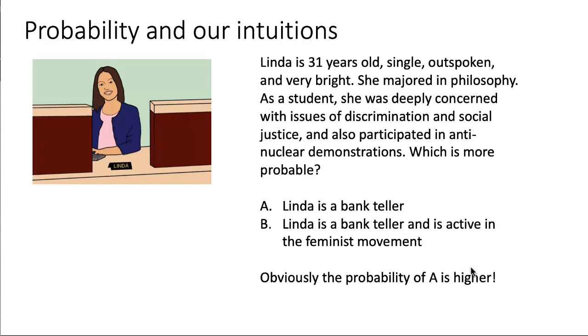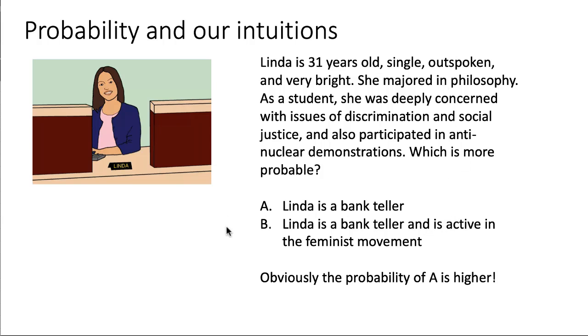A third thing, of course, was our question about Linda the bank teller, right? So we said from the description, we see that Linda is a person who is highly concerned with issues of discrimination, justice, equality, and participated in anti-nuclear demonstrations and so on. And then we asked the question, which is more probable, that Linda is a bank teller, or that Linda is a bank teller and is active in the feminist movement? Quite a few people tend to pick option B, right? Because of this graphic description of her involvement in all kinds of social causes. And this obviously is connected to that.